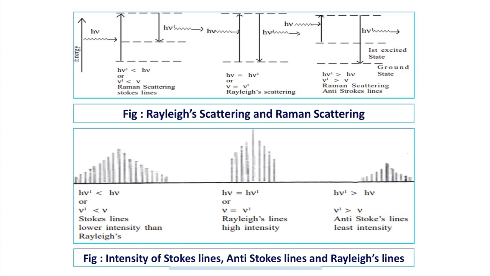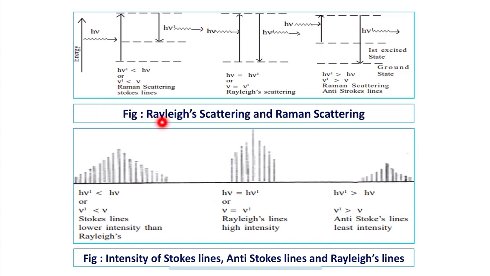The scattered photons will have higher energy or higher frequency than the incident photon in the case of anti-Stokes. A series of equally spaced lines are obtained at higher frequency than the Rayleigh lines, and these lines are called anti-Stokes lines in Raman spectroscopy. The Stokes and anti-Stokes lines are obtained at equal distances on either side of Rayleigh scattering.